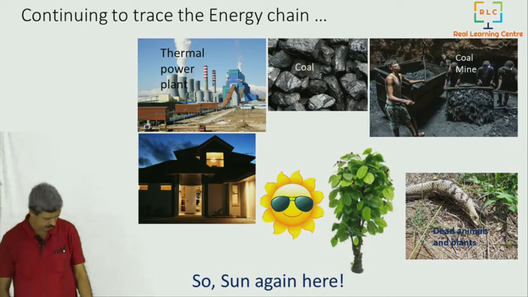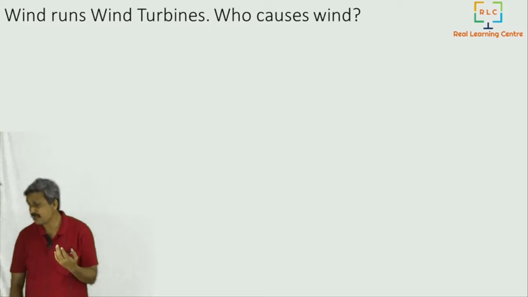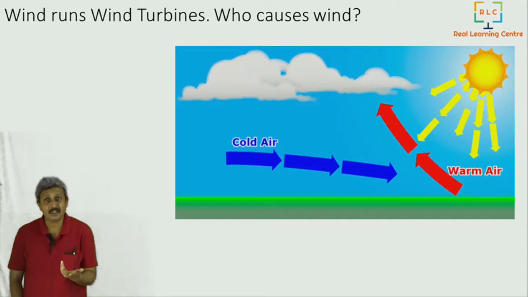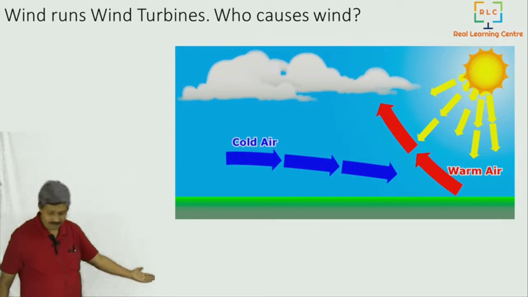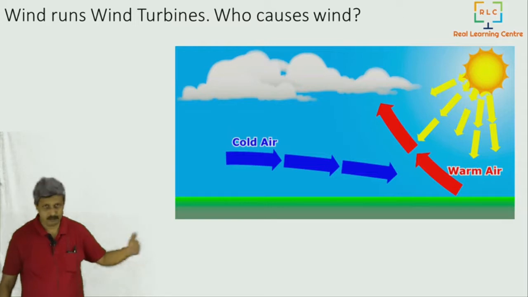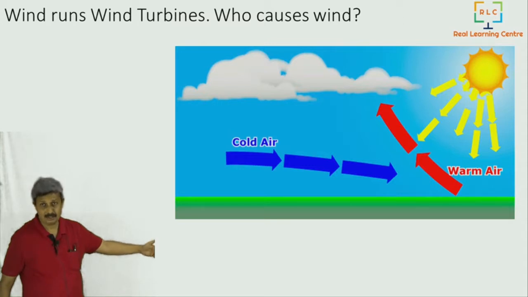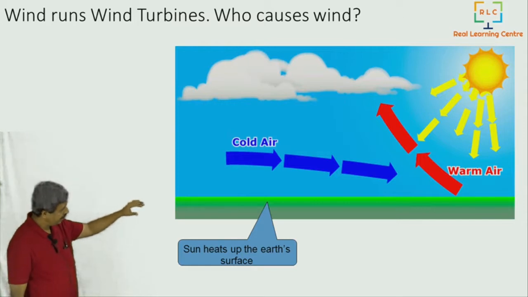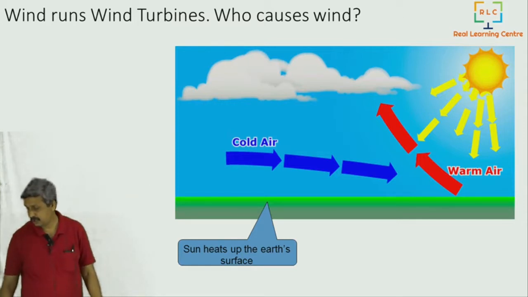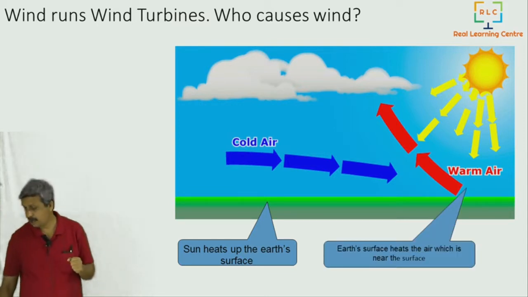Now let us trace the path of the wind turbines. So wind turbines actually, who causes the wind? So we have to see who causes the wind. What happens is when the sun heats up, the Earth's surface gets heated up very fast before the actual atmosphere gets heated up, because of the specific heat of Earth. Once that happens, the air near the Earth's surface gets heated up first.